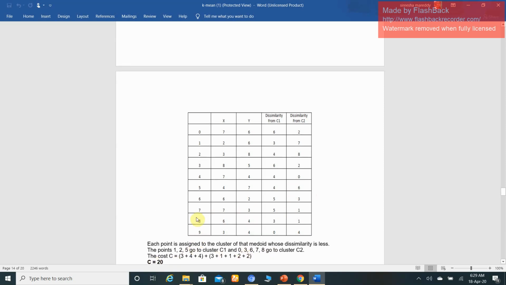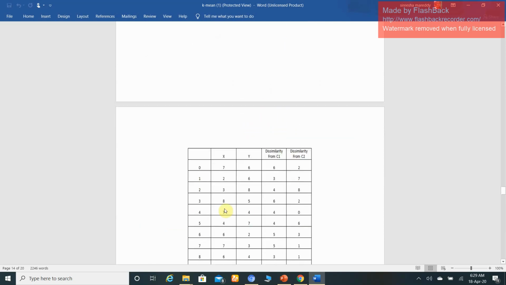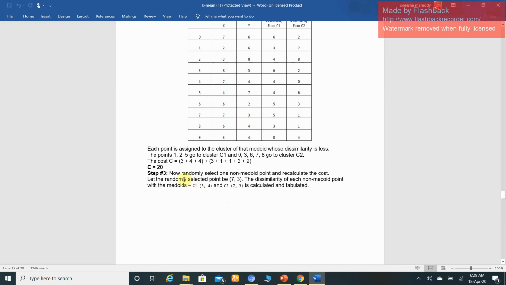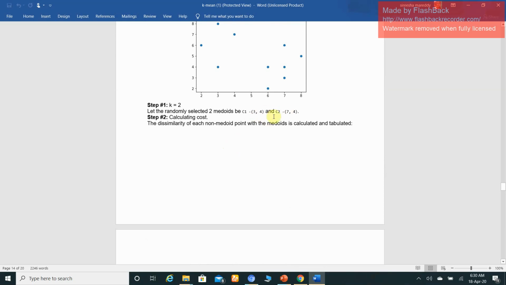See, initially we are assuming 2 centers, randomly we are assuming 2 points. Those 2 act as the medoids of the corresponding clusters, centers of the medoids, right? Next, now randomly select one non-medoid point. So these 2 are the medoid points. Previously we were assuming 2 points C1 and C2, these 2 act as the medoid points.